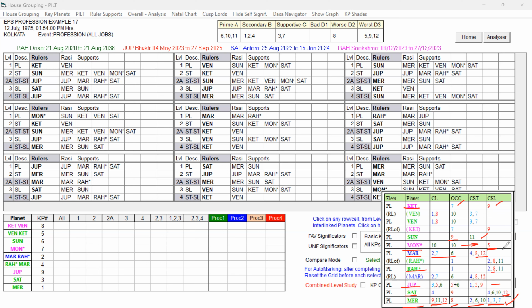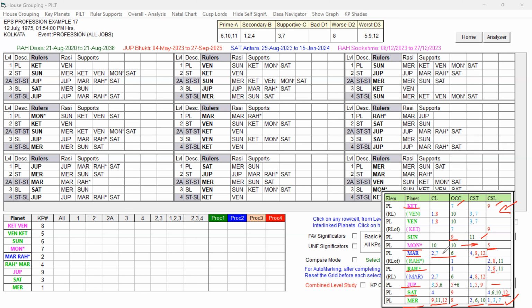So according to each chart and according to your understanding, you can check all the 9 planets and give the colors accordingly, right? Anyway, when we study with the EPS table, we will be able to easily identify, because we are going to study along with the grouping of houses. Only in the PILT table, we will not be able to see the houses here, but if you keep the cursor on that particular planet, we can get the planet's self-signification. That is the reason to always keep this self-signification table open, so that we can find the grouping of each planet. I think you're able to understand.